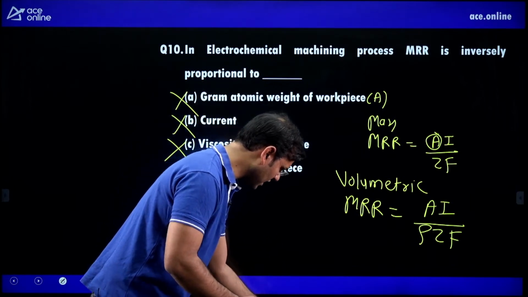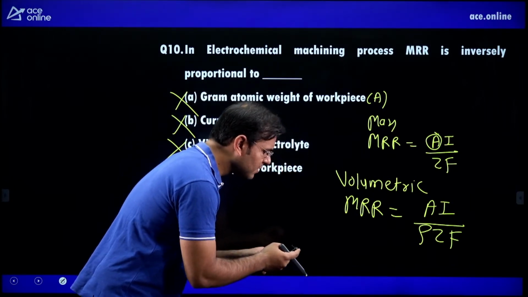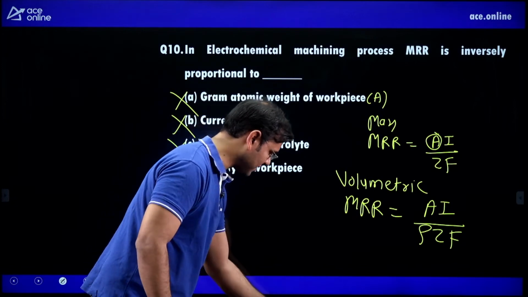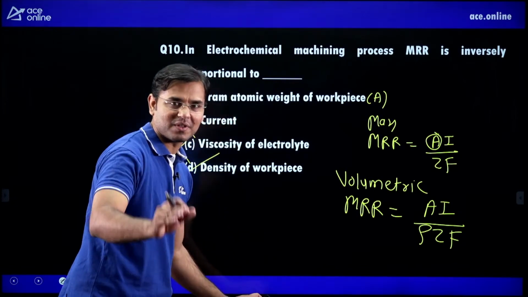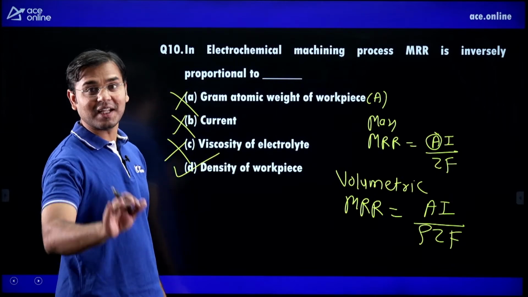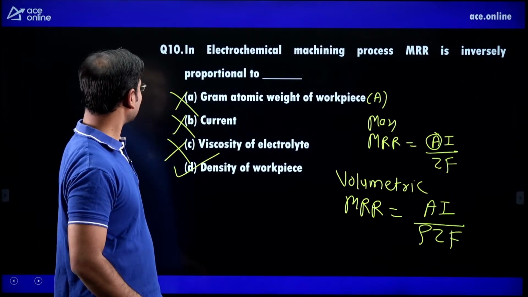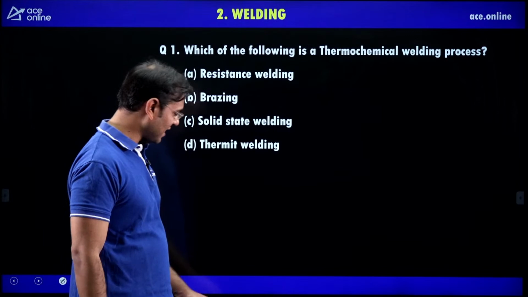Okay, fine. Now start with the welding. We completed in 20 minutes. Yes, now we have a total of 30 questions remaining. 38 minutes of time is remaining. Yes, our speed is good. Now see the second chapter, welding.